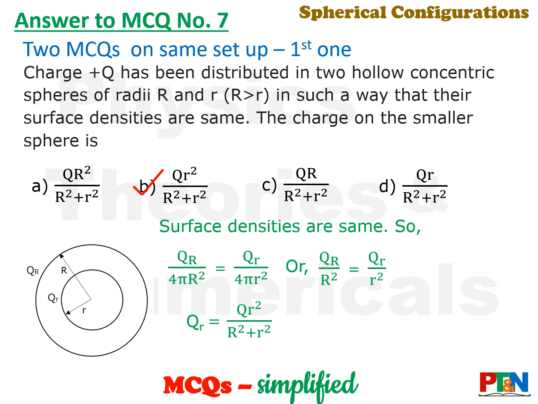So surface densities will be Q capital R by 4 pi R square and Q smaller by 4 pi small r square. From that you get the ratio of Q capital R to Q smaller. So Q smaller becomes Q into small r square by small r square plus capital R square.